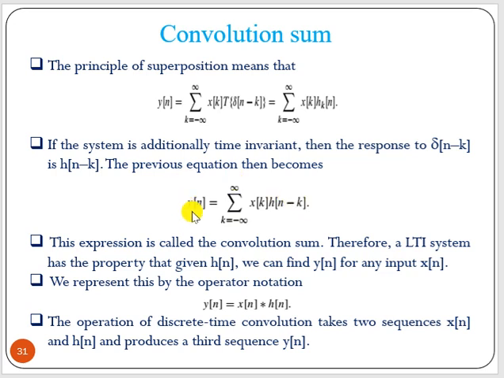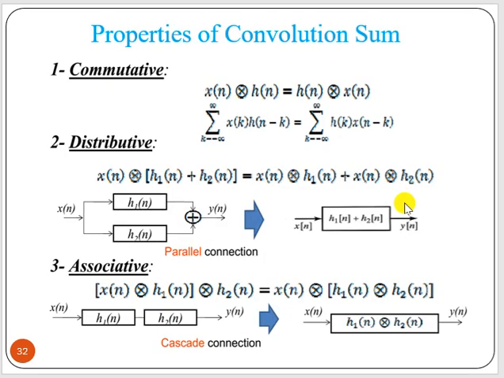In this convolution, what are the processes involved? Now we have x(k) and we must have h of n minus k. So for h(k) we first do the folding operation or time reversal, then delay by n, then multiplication with x(k), then summation. So convolution has four steps: folding, delay or advancing, multiplication and summation.